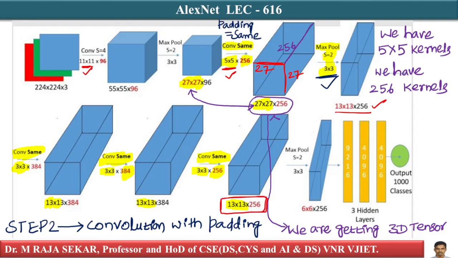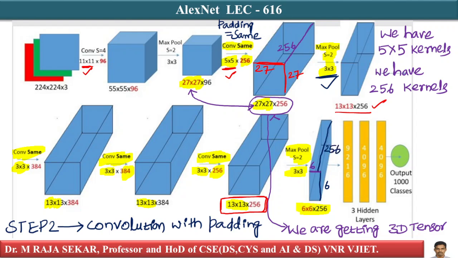Then we apply max pooling again, with a stride length of 2 and a filter size of 3 by 3. Eventually you reach 6 into 6 into 256. These cuboid shapes are very interesting. Now look at this: a length of 6, a width of 6, and a depth of 256.